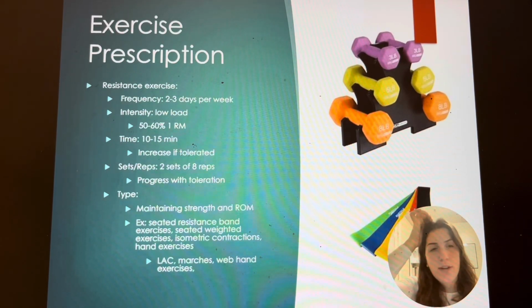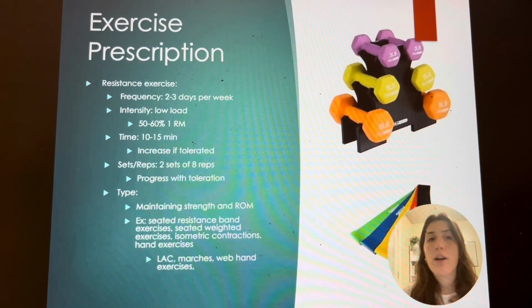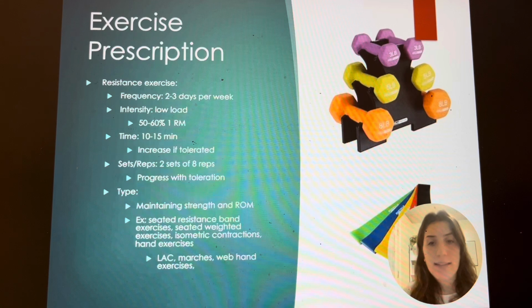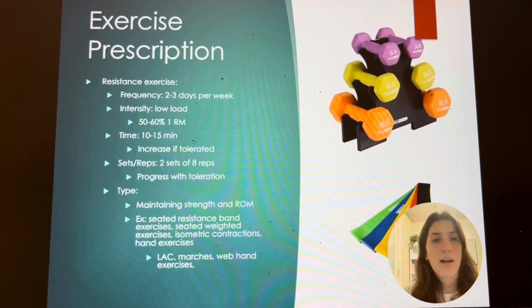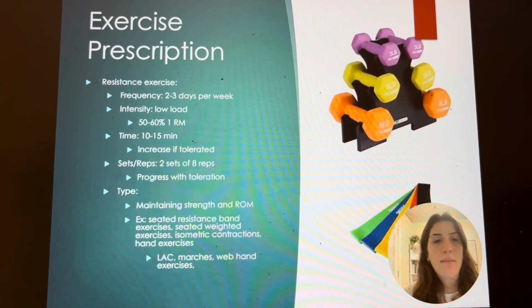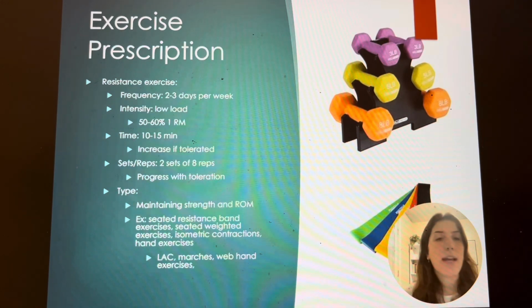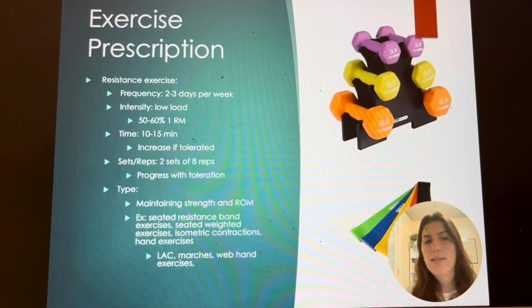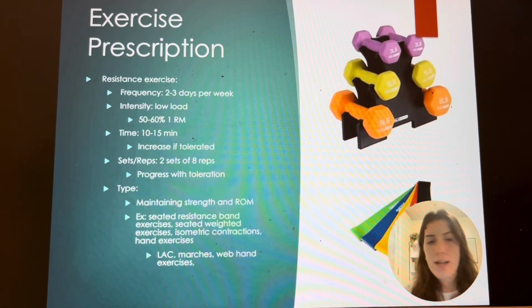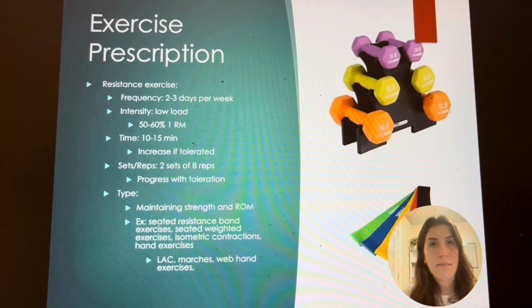For exercise prescription of resistance exercise, 2 to 3 days per week, we're going to do low load, so 50 to 60% of the 1RM, and we'll adjust that with the submaximal testing if that was used. 10 to 15 minutes. We're going to do 2 sets of 8 reps, and we'll progress with toleration. Maintaining strength and range of motion is the goal here, so we're going to do seated resistance exercises with the bands. We could do weighted seated exercises. This is just limiting the stress placed on the full body as they're lifting weights or using resistance. Isometric contractions are great, hand exercises, and then we have some exercises listed there at the bottom.